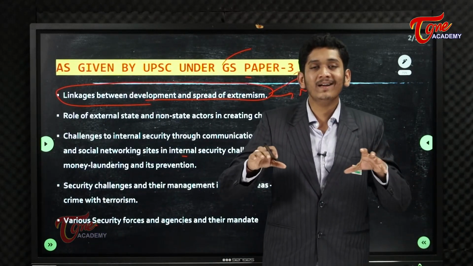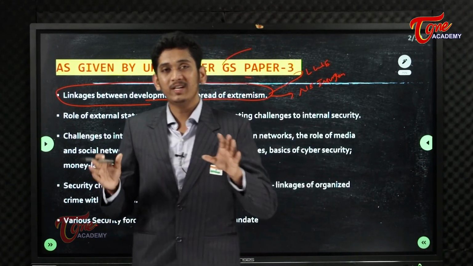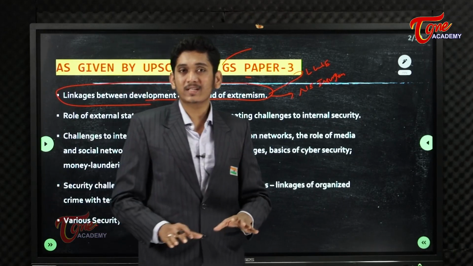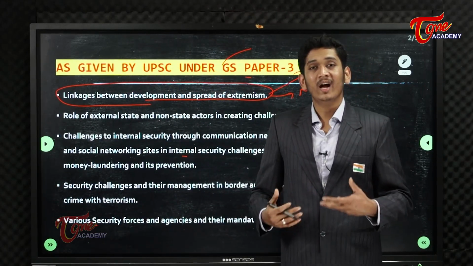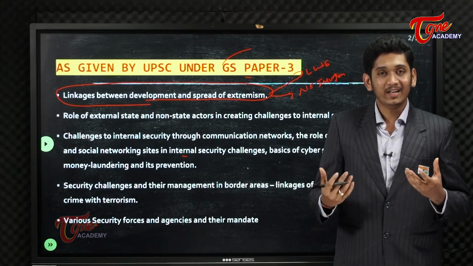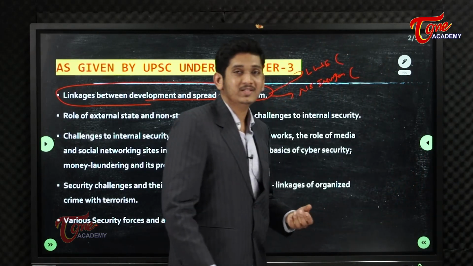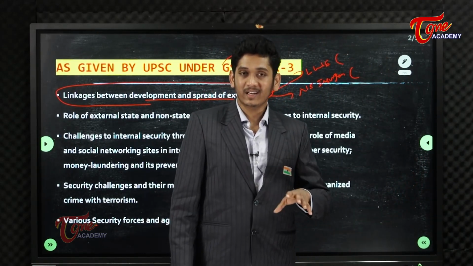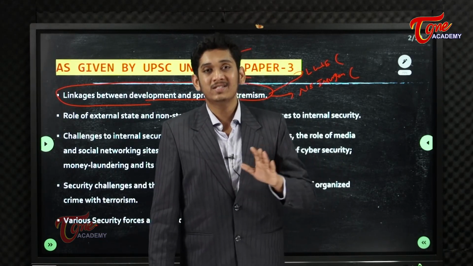So why exactly did left-wing extremism happen? Where exactly did it evolve? How is it going on? And what is the present situation of left-wing extremism? What about the Red Corridor? And what are the different schemes brought by the government of India regarding left-wing extremism and northeast insurgency, so that they are under control and further they are removed from the Indian state.